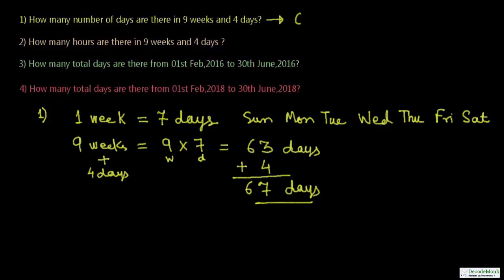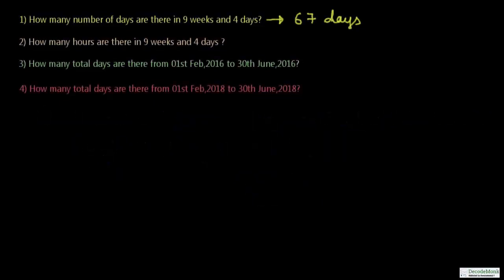So it is 67 days. In a real exam, you have to be very fast with such type of questions. You may not go through these steps of writing down Sunday to Saturday. You just know that in 9 weeks we have got 7 days. So 7 nines are 63. 63 plus 4 is 67. Calculation has to be done in your mind for exams like IMO. We have solved question number 1.